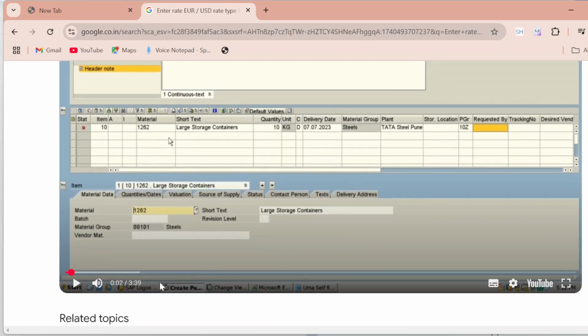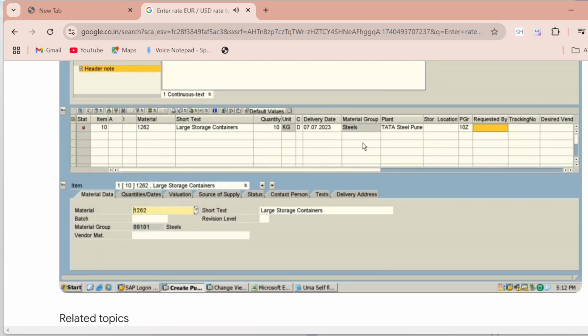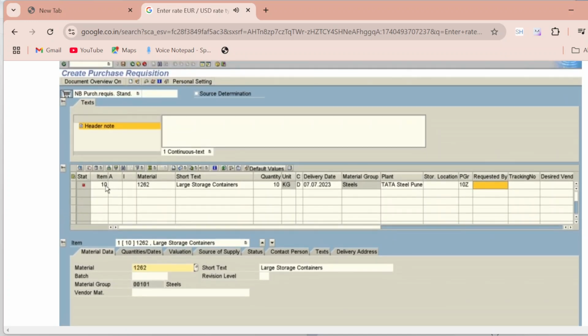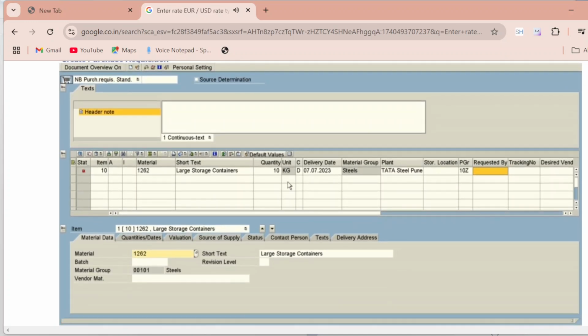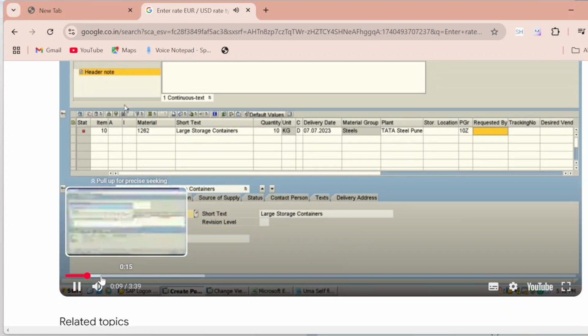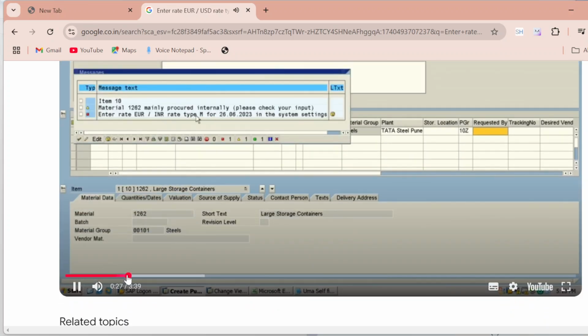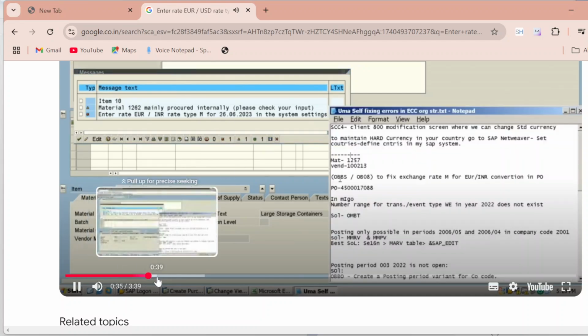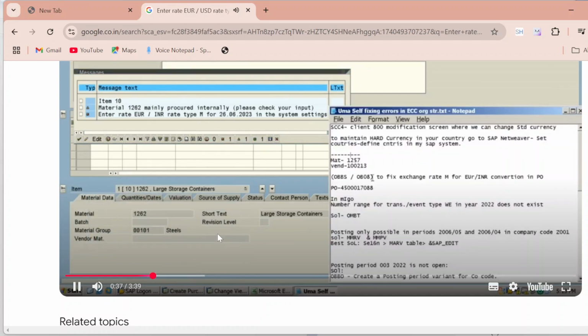Okay, so let me go. And here I'm putting all the things like the material and the quantity, getting the error. So how to fix this error? Go to OBBS and OB08 to fix this exchange rate M Euro.